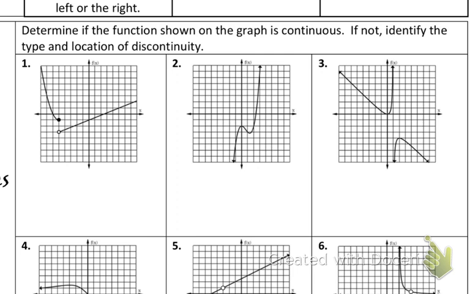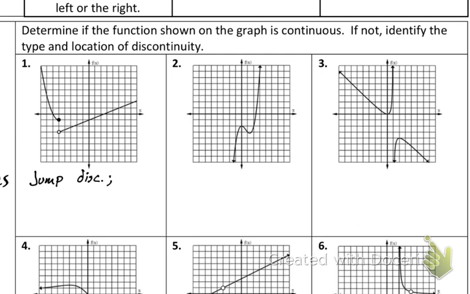What type is this? Is this jump? Is this, I shouldn't have led with the correct one. It is a jump. It is a jump discontinuity. Let's just put a jump disc. I'd be okay if you just said jump, as long as you can explain to me it's not continuous and it's a jump. I'm good with that. All right, then I need a location.